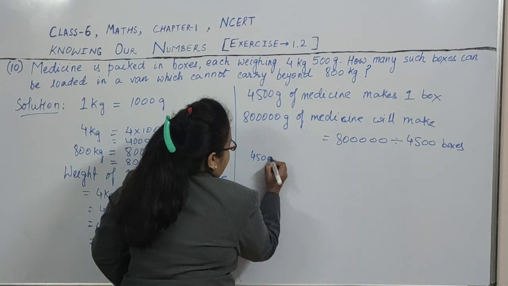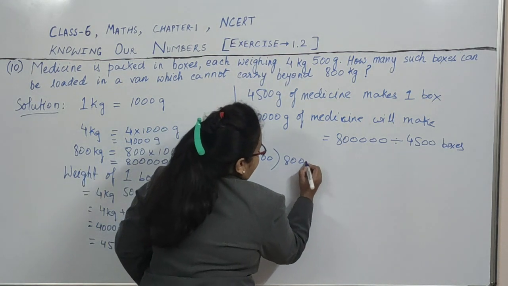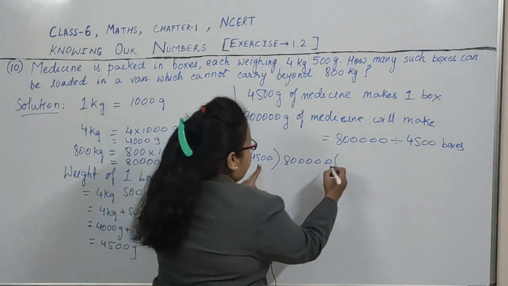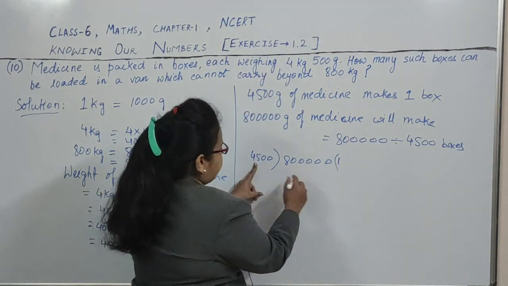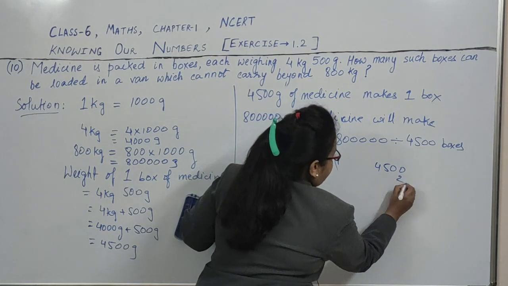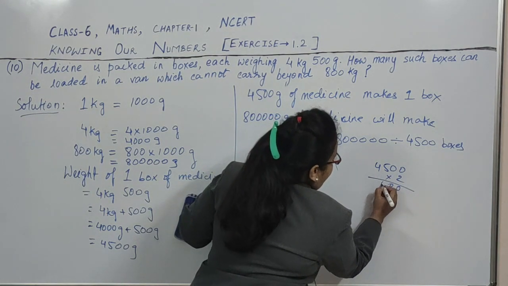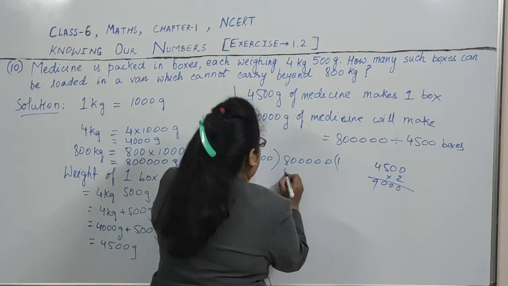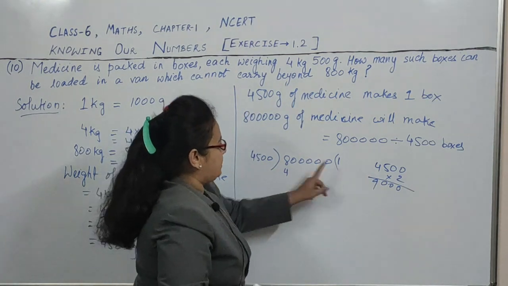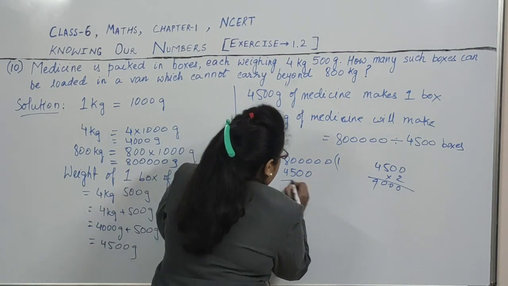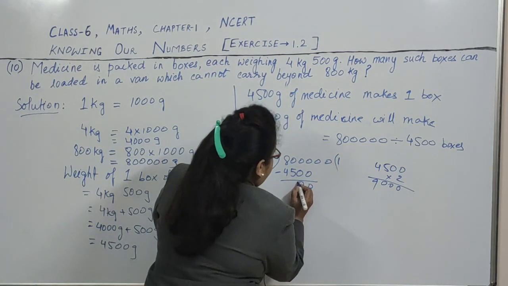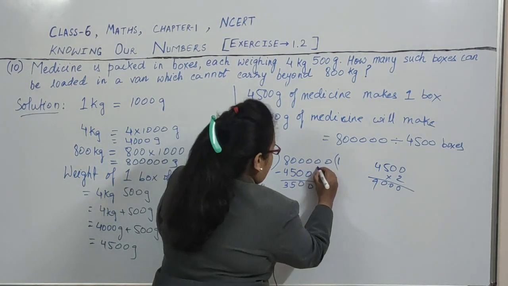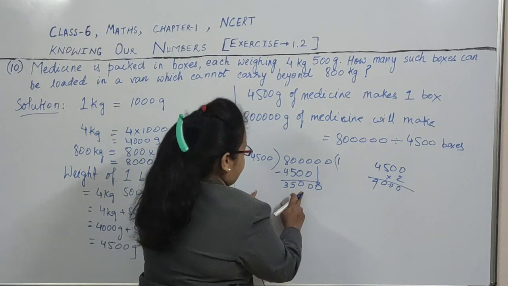See, 4500 divided by 8 and these many zeros. So one time it will go, because if we do 2 times, 4500 times 2 is 9000, which is more than 8000. So we will take one time. It will give 4500. Now we will do the subtraction. Now this 0 will come down. Okay, so it is this now.